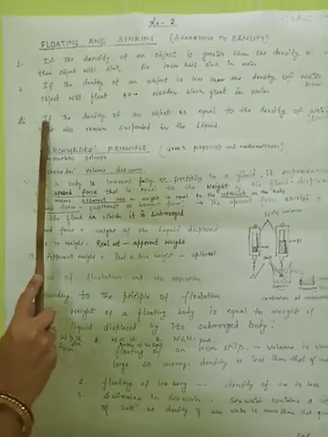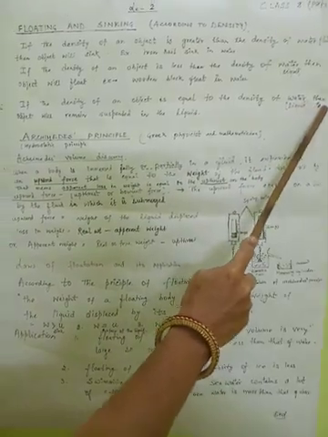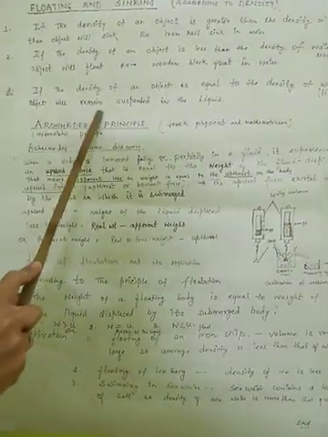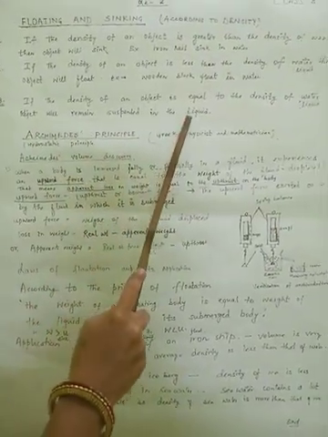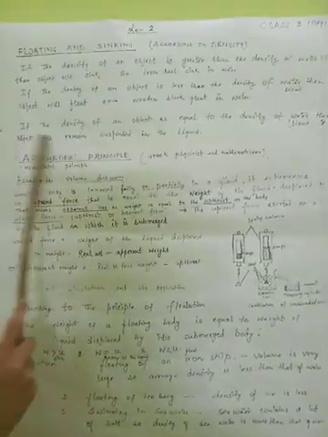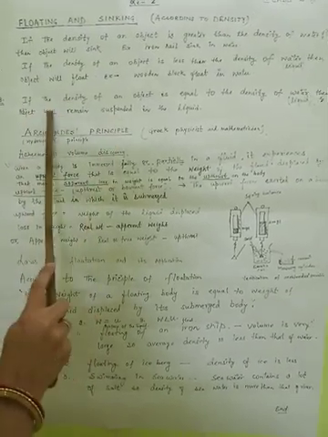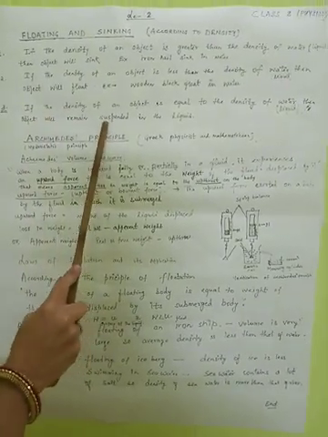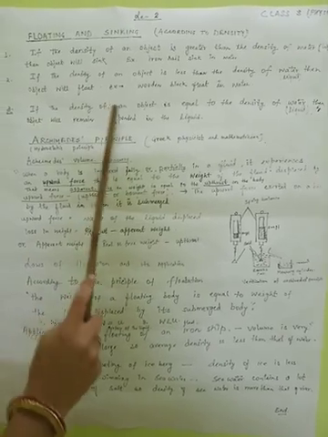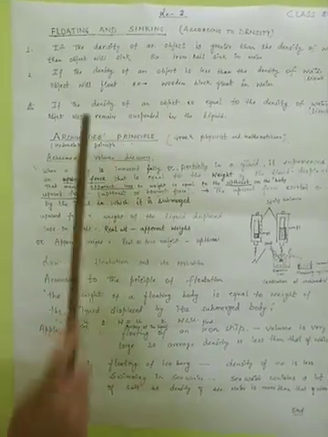And the third case: if the density of an object is equal to the density of water, then the object will remain suspended in the liquid. So in all conditions, an object may float, sink, or remain suspended in the liquid according to the density of the object. So we will discuss the Archimedes principle.